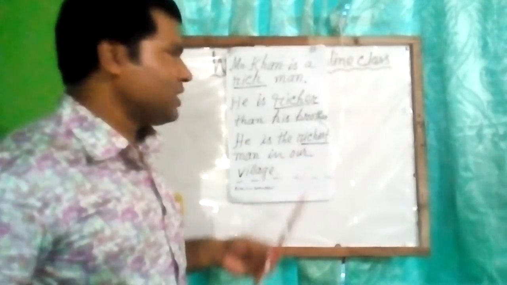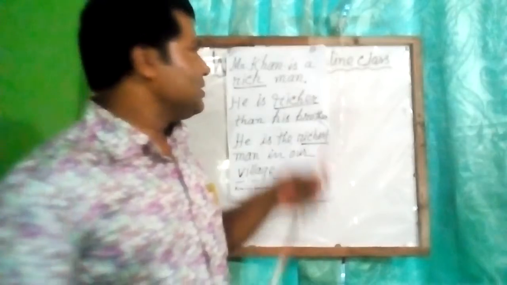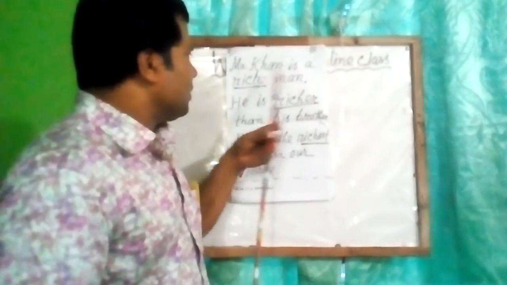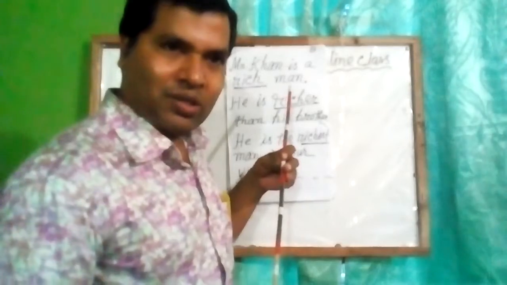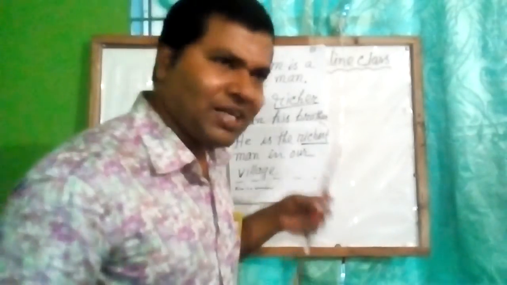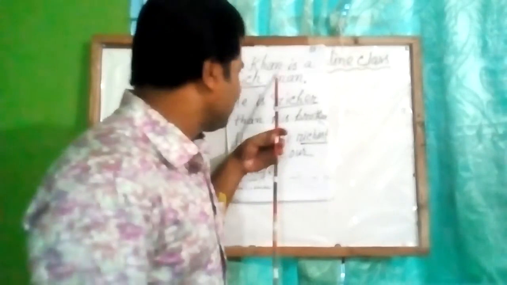So from this context we draw a conclusion that whenever an adjective compares nothing or no person, and refers to only one person, it is called positive degree.